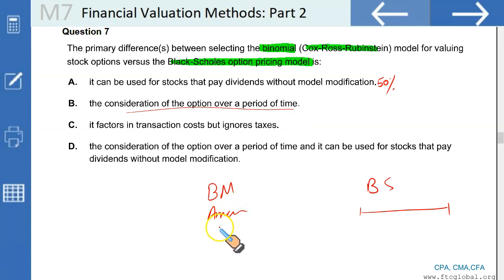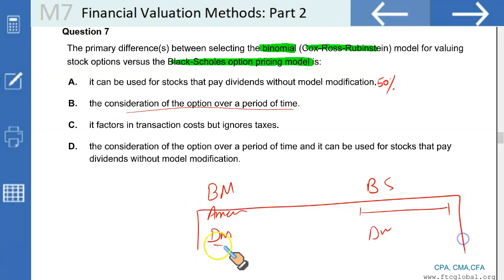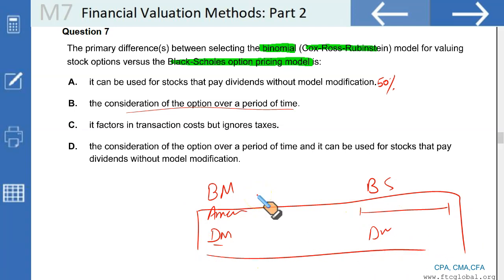There is no need for making any adjustments in the binomial model for dividends, but for Black-Scholes you may have to make dividend adjustments. So basically there are two differences. There is a time consideration between Black-Scholes model and binomial model and the dividend adjustment. If these two things can be combined in a single option given above, that would be the right option.